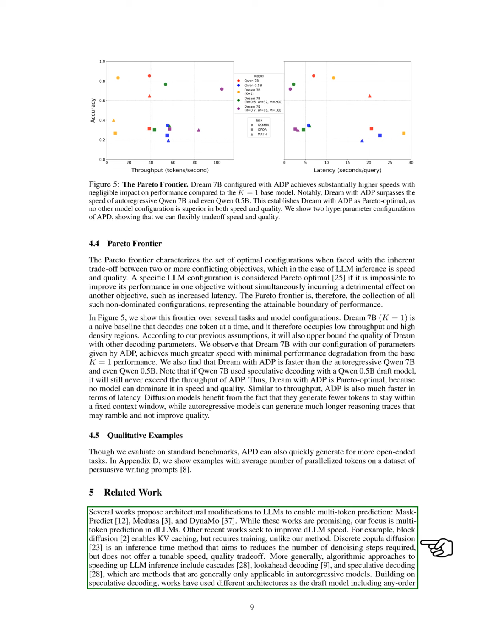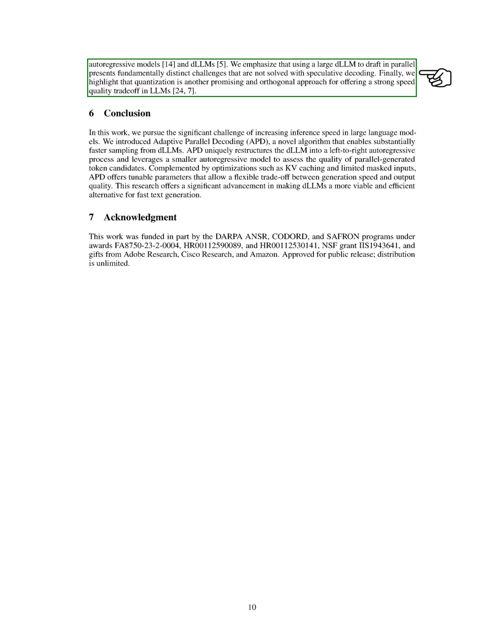More broadly, methods to accelerate LLM inference include cascades, look-ahead decoding, and speculative decoding, which are primarily applicable to autoregressive models. Some works have built on speculative decoding using various architectures as draft models, including any-order autoregressive models and diffusion LLMs. We stress that employing a large diffusion LLM for parallel drafting presents unique challenges that speculative decoding does not address. Lastly, we note that quantization is another promising approach that offers a strong speed-quality trade-off in LLMs.